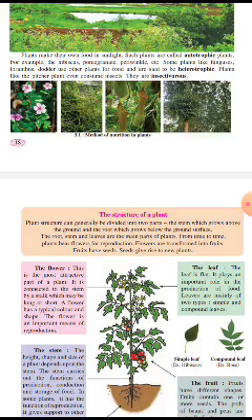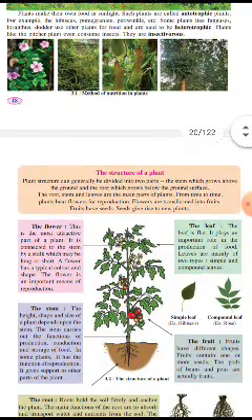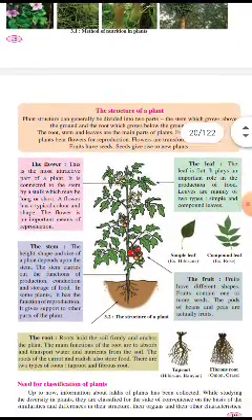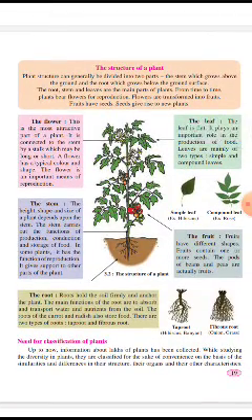See figure 3.1, methods of nutrition in plants. Different pictures are shown, and these methods also differ from plant to plant. Then on the next page, page number 19, see the structure of a plant.